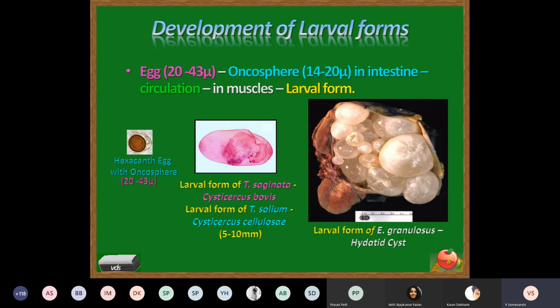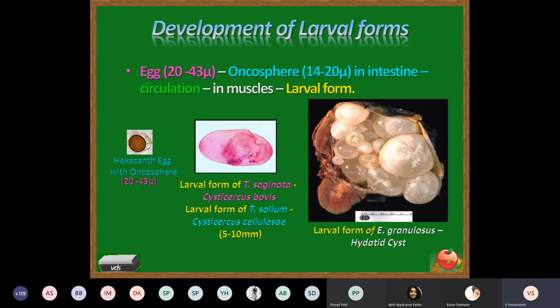But the larval form of Echinococcus granulosus is called the hydatid cyst. Okay. So the hydatid cyst is the larval form of Echinococcus granulosus. How it develops and what the important features are, we are going to go into the details of that, the major details about hydatid disease, because this form is present in the intermediate host, as it is the larval form.